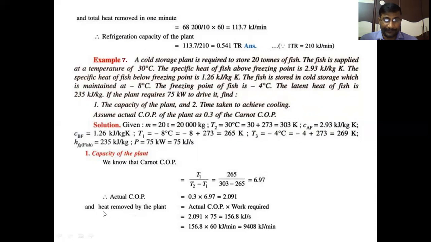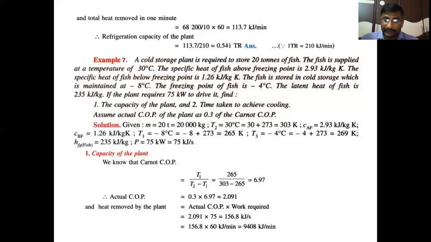And the heat removed by the plant, by using this COP, is equal to the actual COP times the power needed by the plant. Power needed by the plant is given in the problem as 75 kilowatts. Then we will get 156.8 kilojoules per second of heat to be removed by the plant. Multiplying by 60, we get kilojoules per minute, 9,408 kilojoules per minute. For every minute, the heat removed by the plant is 9,408 kilojoules.